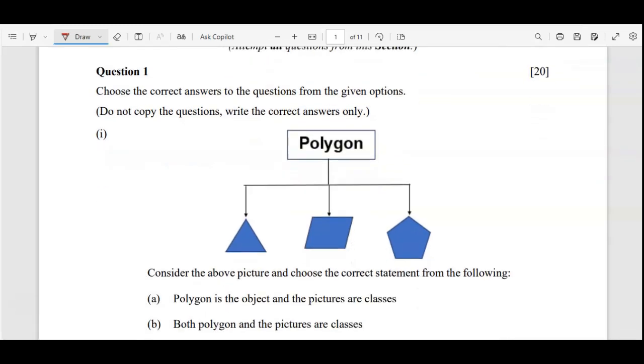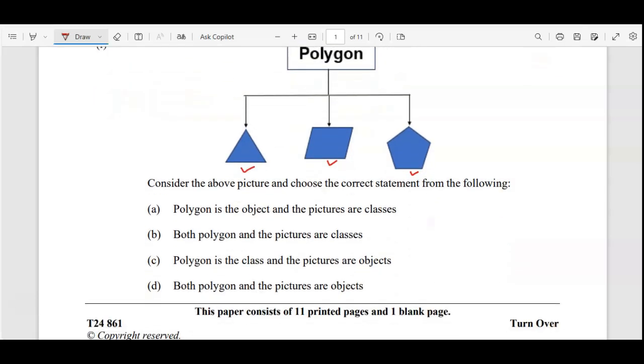Choose the correct answers to the questions from the given options. Do not copy the questions, write the correct answers only. We have a polygon here, and you can see this is divided into three different figures. We have a triangle, we have a parallelogram, and we have a figure where we have five sides. Consider the above picture and choose the correct statement from the following.